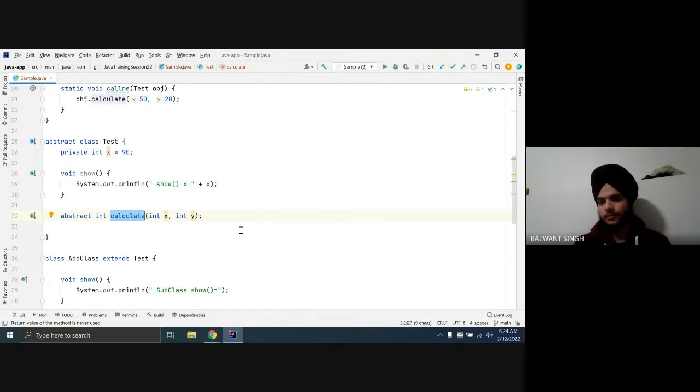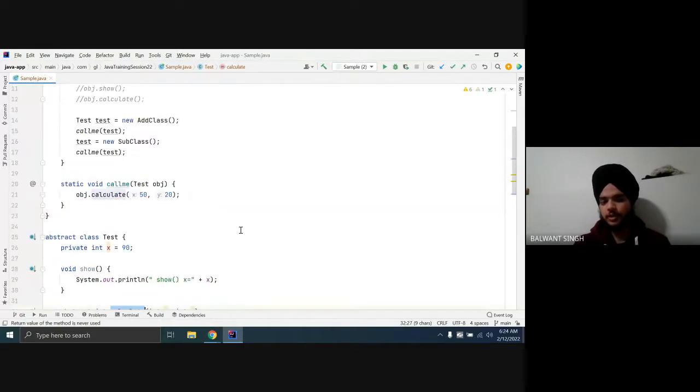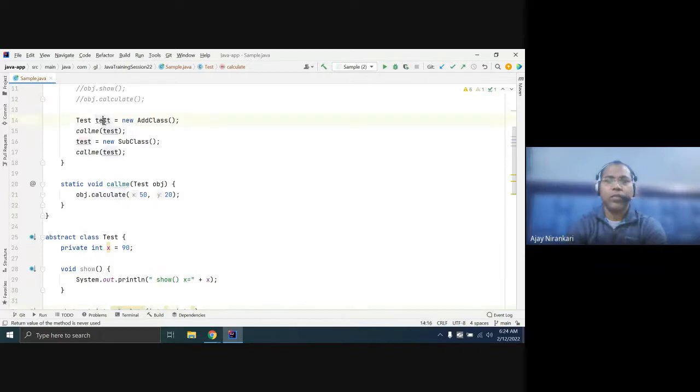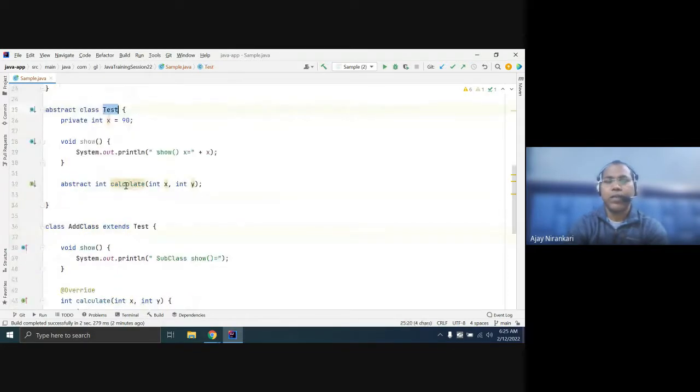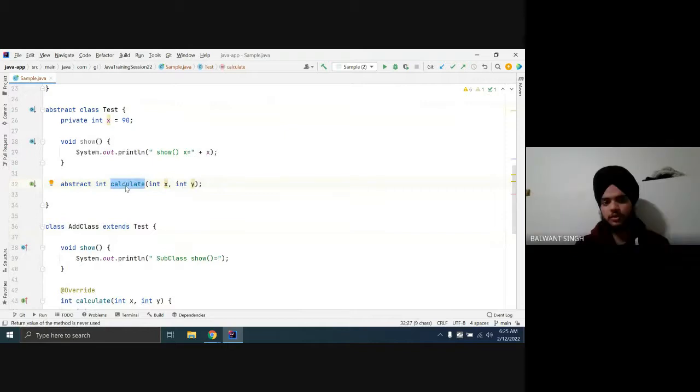Repeat the question. So can we have abstract methods in a public class? Yes, here this is a test class, and you can create a test class object. You can invoke the calculate method anywhere. Test class is abstract.